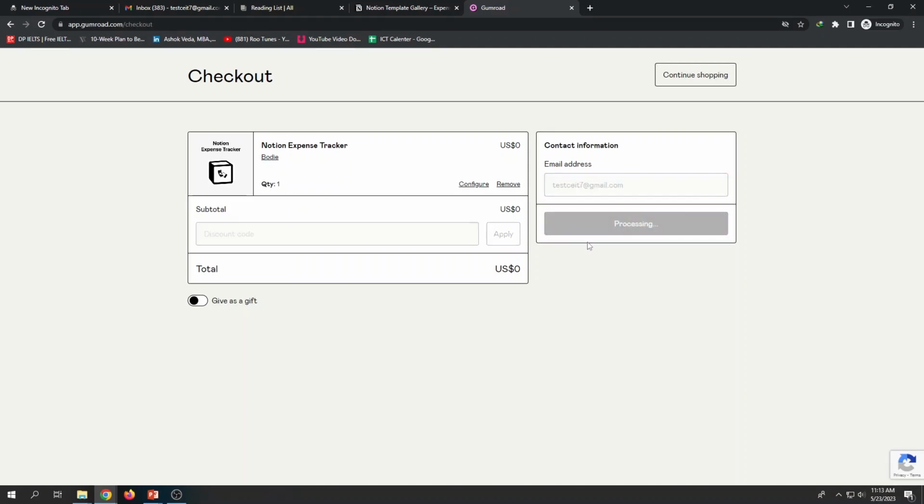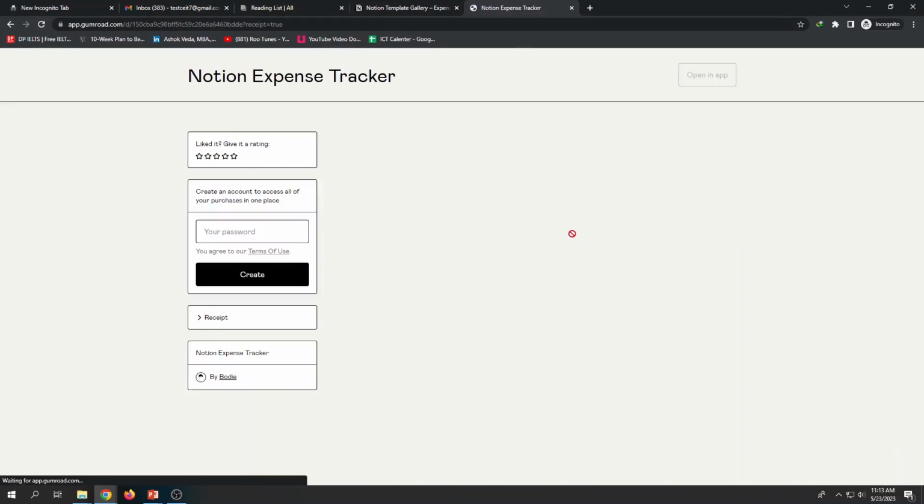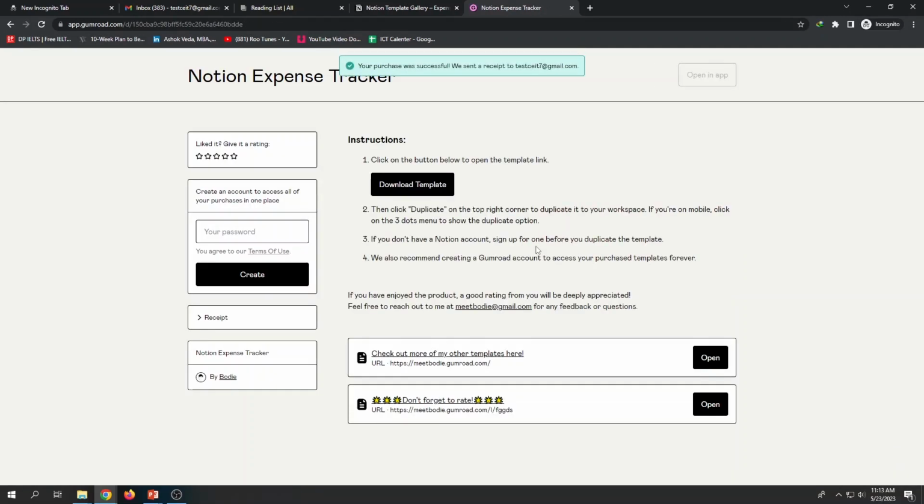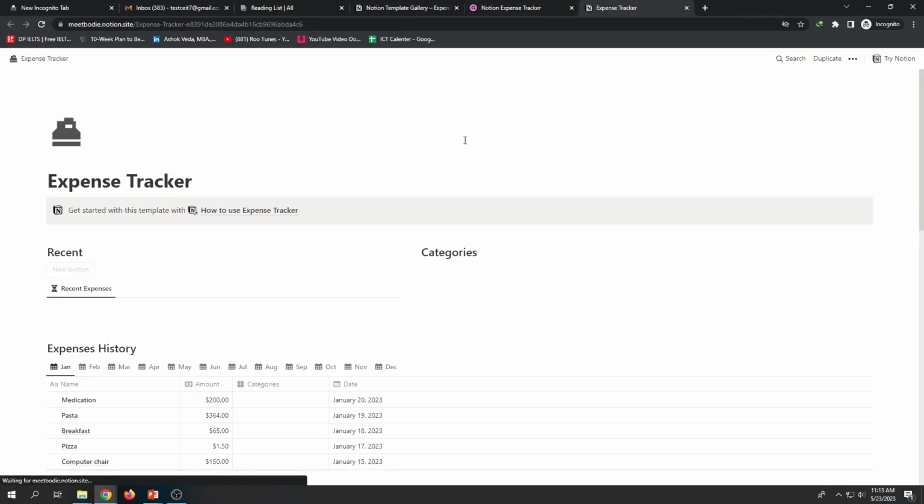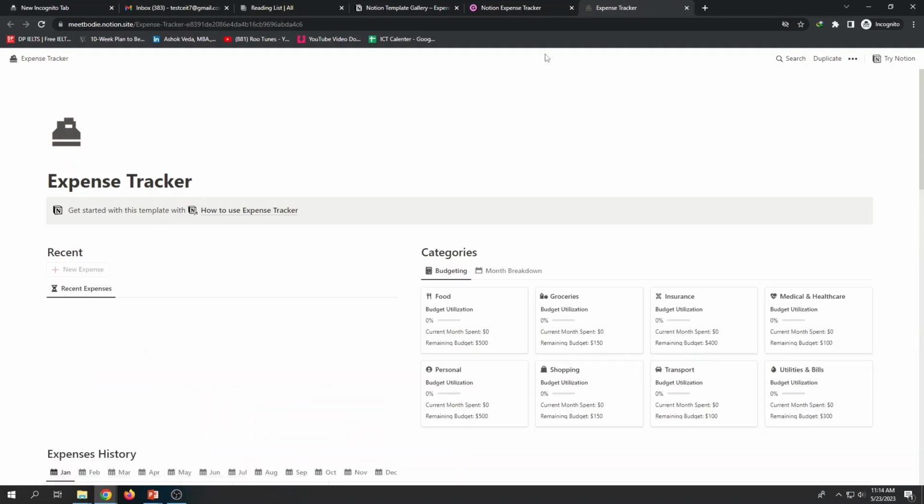Right. So most probably they will send me the link to the email, I think. Yes. Now this is it: click on the button below to open the template link. I'll just click on that button. Now that particular template will be loaded. This is how I get the Notion templates which were already created. This is a template name.